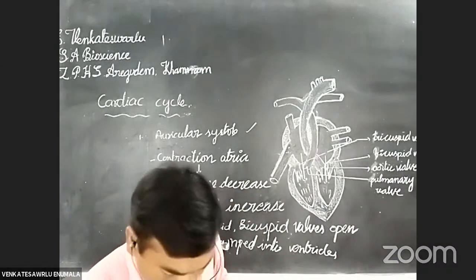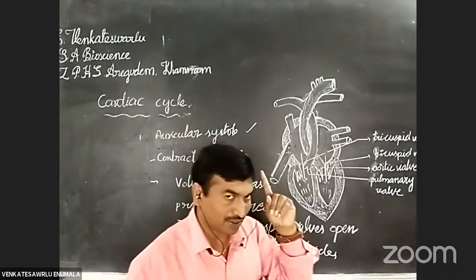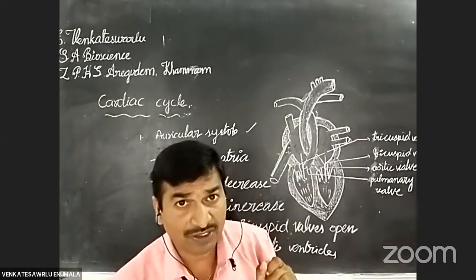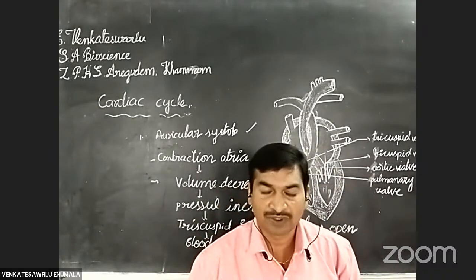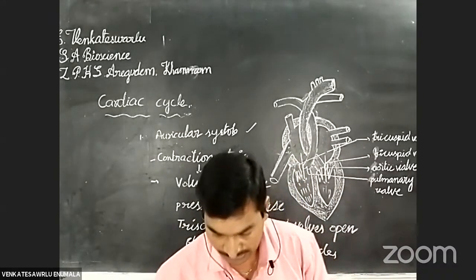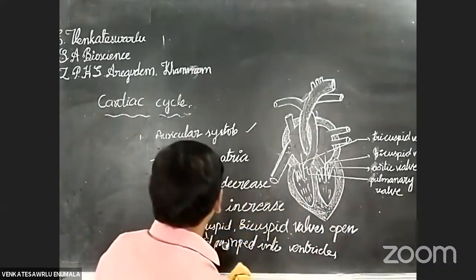Okay, students. Now, I am going to discuss the other phase, the second phase. What is the name of the second phase? Already said. What is the second phase? Ventricular systole. Listen carefully, friends. Ventricular systole.